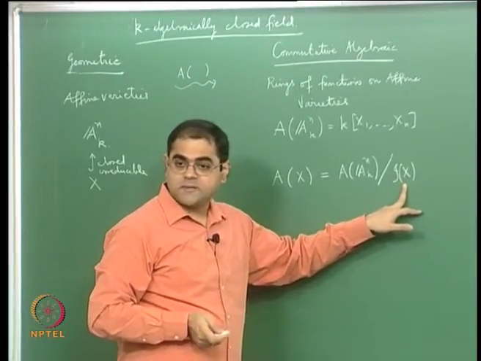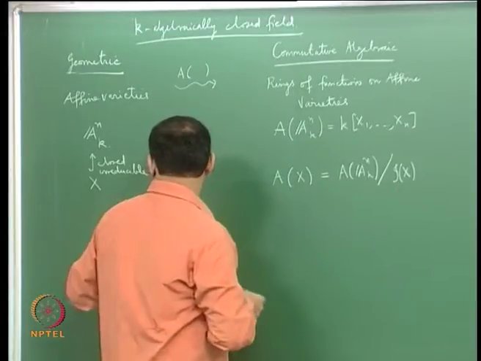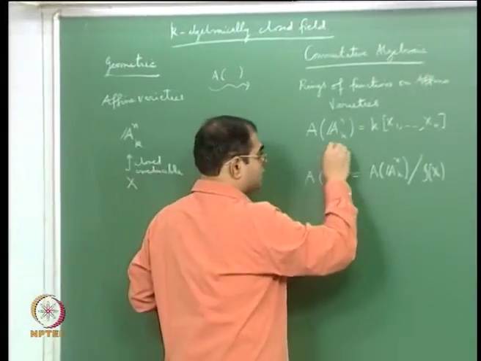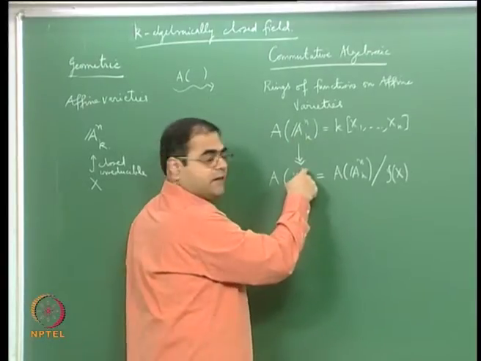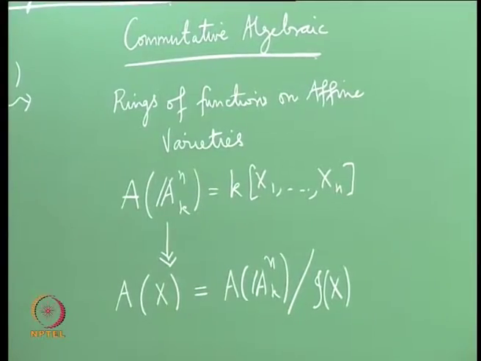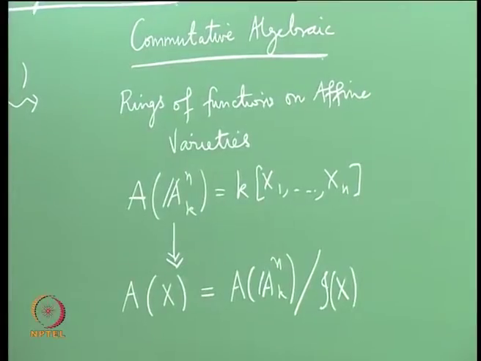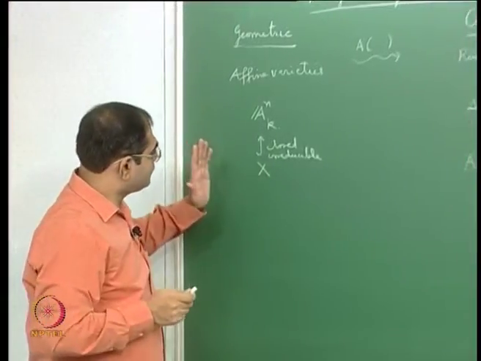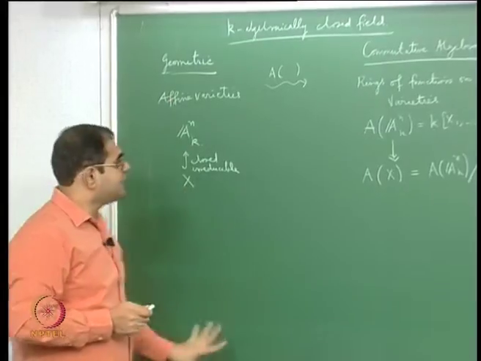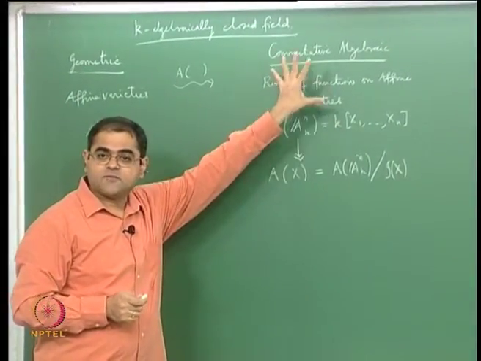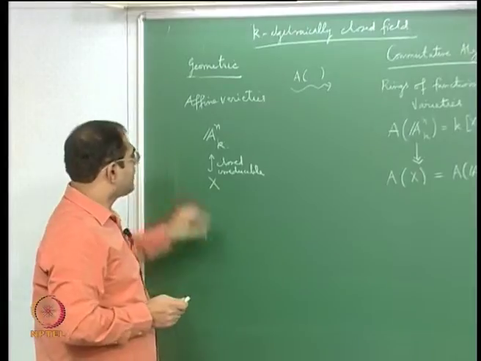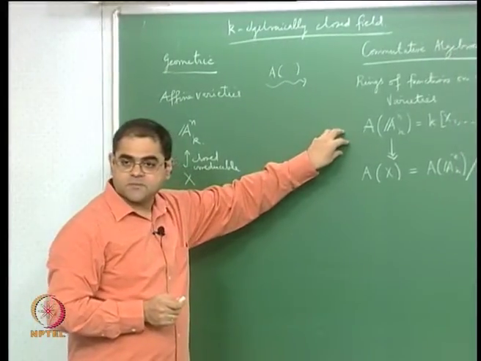The irreducible closed subset shows up as a quotient here, just going mod the ideal of X. What is happening on the geometric side is an exact mirror image of what is happening on the commutative algebraic side, and algebraic geometry derives from this translation, so that geometric problems can be translated into commutative algebraic problems and vice versa.